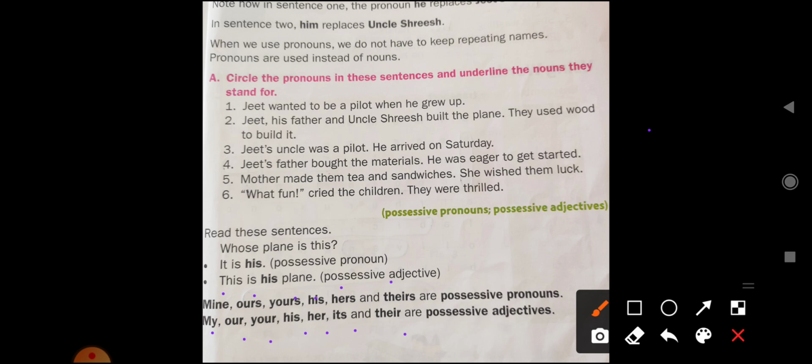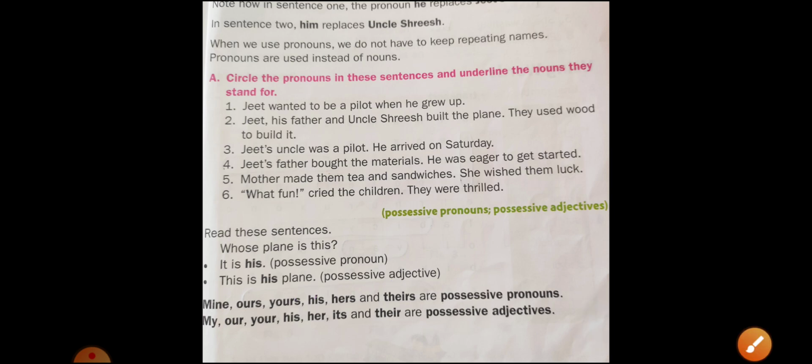This is his plane. It is his. This is a possessive pronoun, and this is his plane. It is a possessive adjective. So basically a possessive adjective tells you about the ownership or position of something. Children, we will learn possessive pronouns and possessive adjectives deeply in our next class.